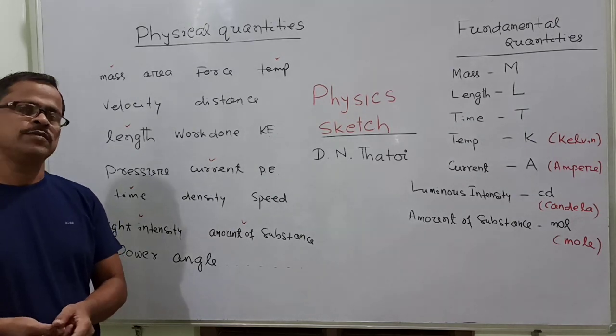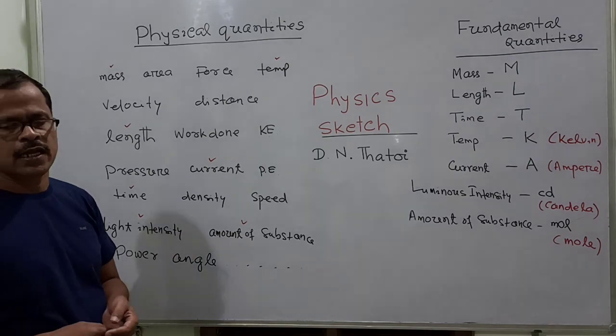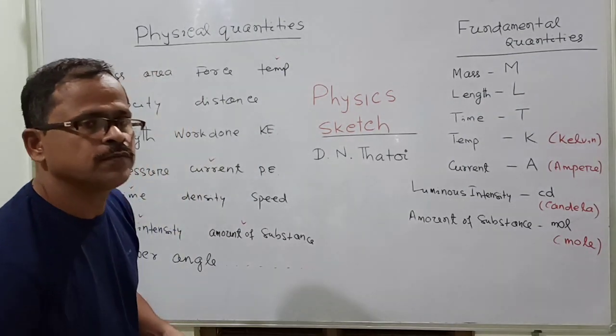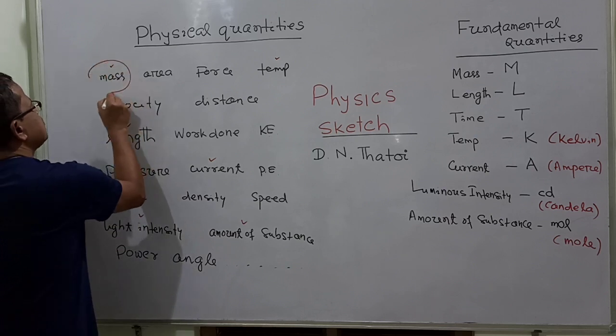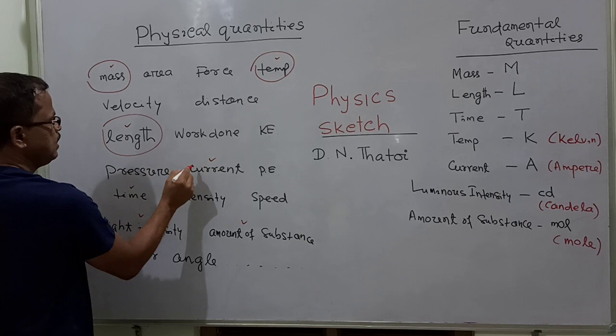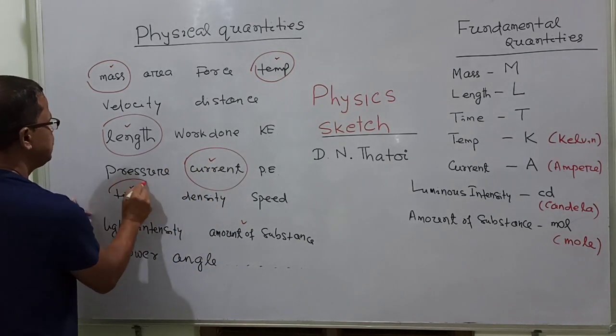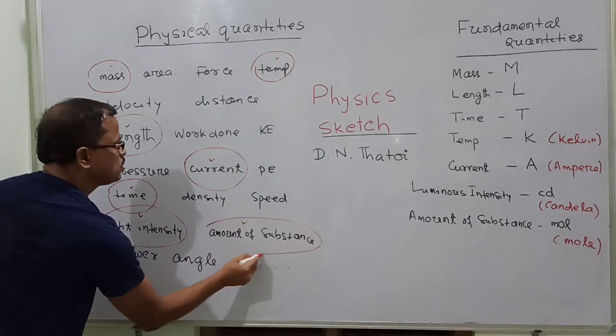Now, a few of the physical quantities are different from the rest. Which ones? Mass, temperature, length, current, time, intensity of light, and amount of substance.